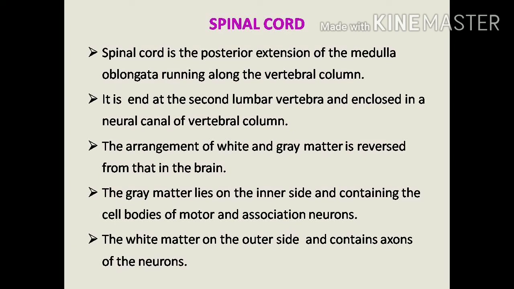In the brain, especially in the cerebrum, the grey matter is the outer region, so the cell bodies are in the outer region. White matter is the inner region, so the axons are in the inner region. But in the spinal cord, grey matter is the inner region, so the cell bodies are in the inner region. White matter is the outer region, so the axons are in the outer region.